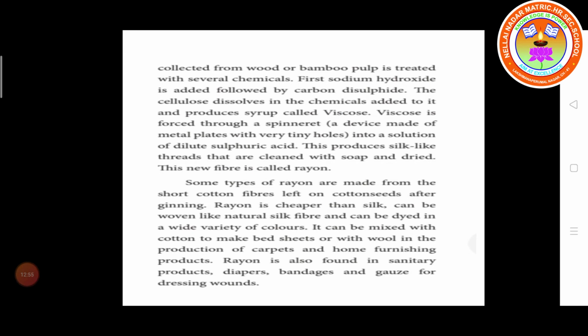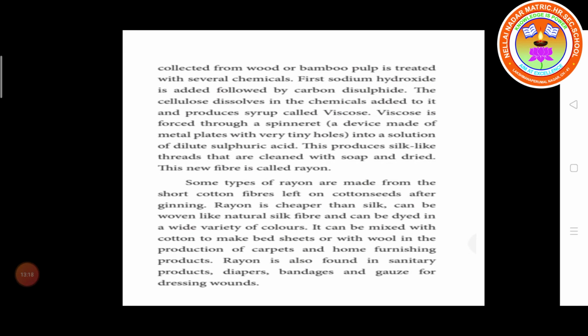Some types of rayon are made from the short cotton fiber left on the cotton seeds after ginning. Rayon is cheaper than silk, can be woven like natural silk fiber, and can be dyed in a variety of colors.